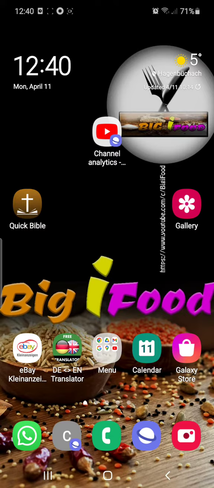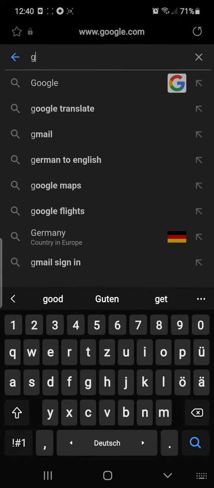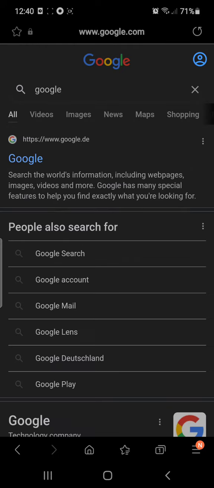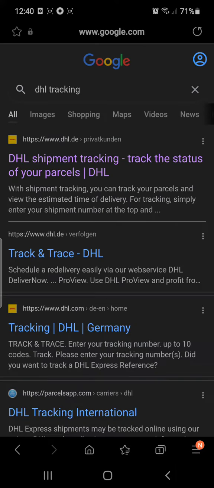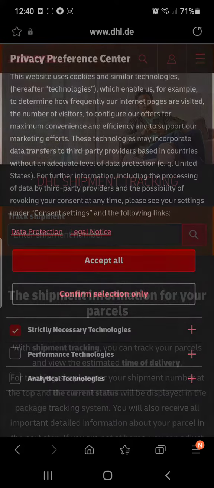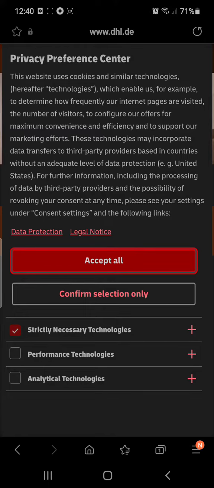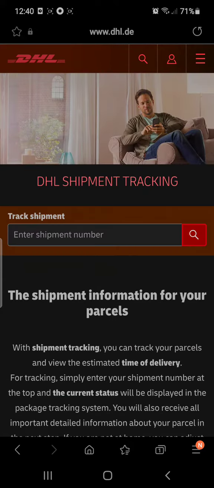You can use any browser. I will click on one browser, and then I will type in Google. Let me try to enter the DHL website to track my parcel, and I will try to go to this site. Okay, here it says accept all cookies. Okay, I click accept all.